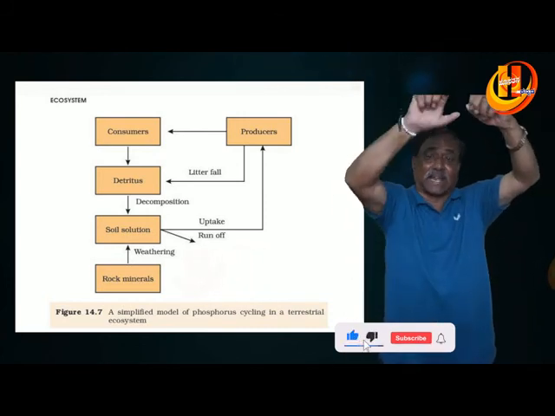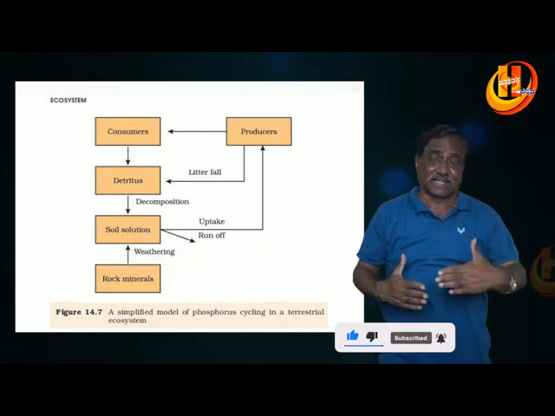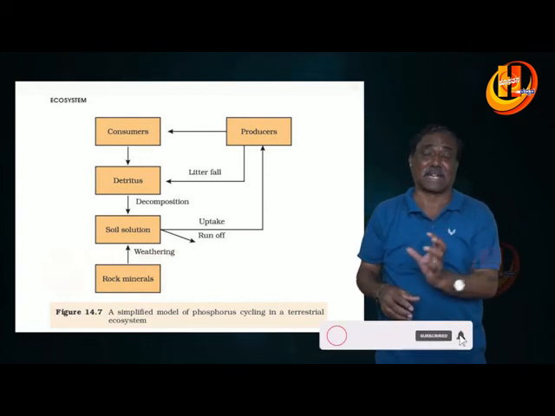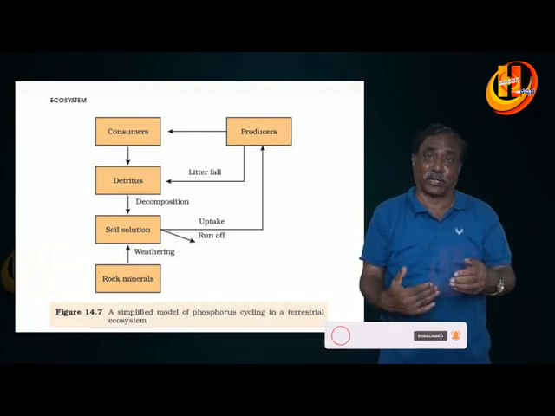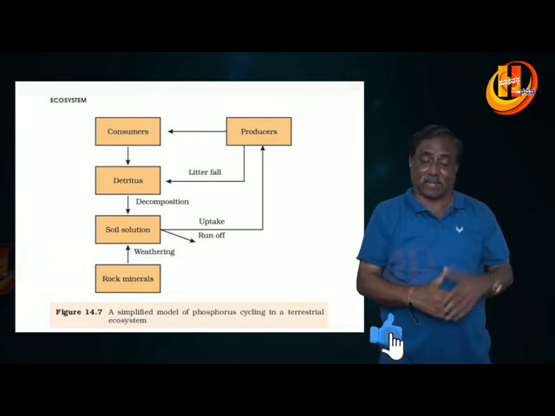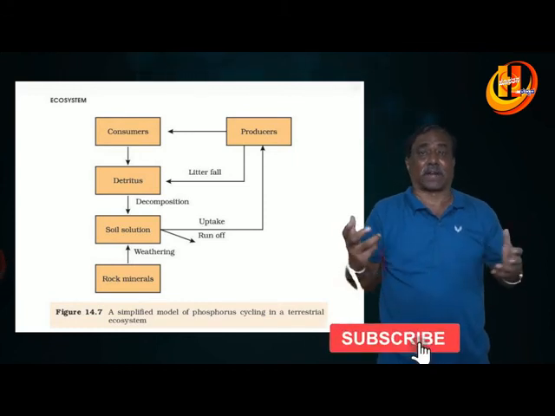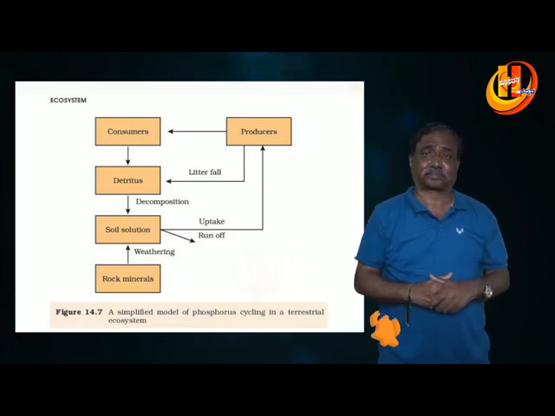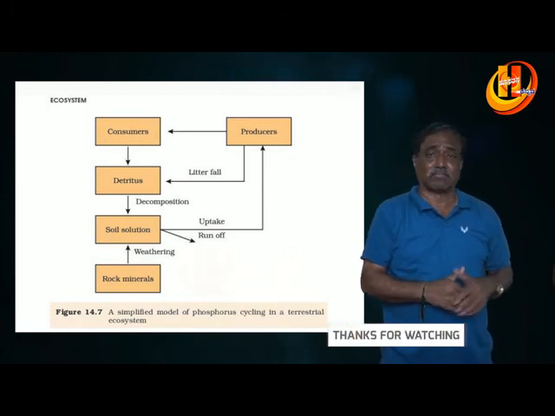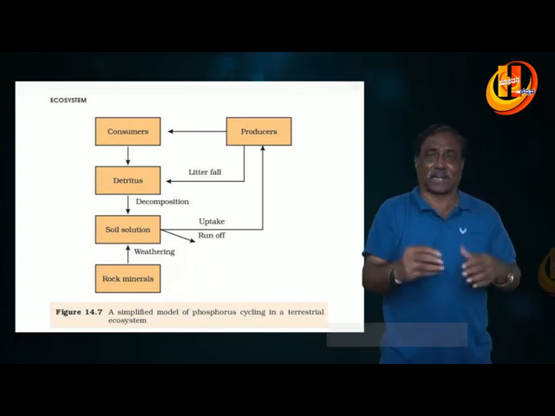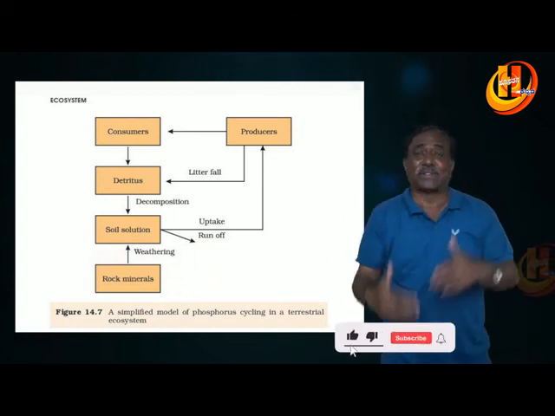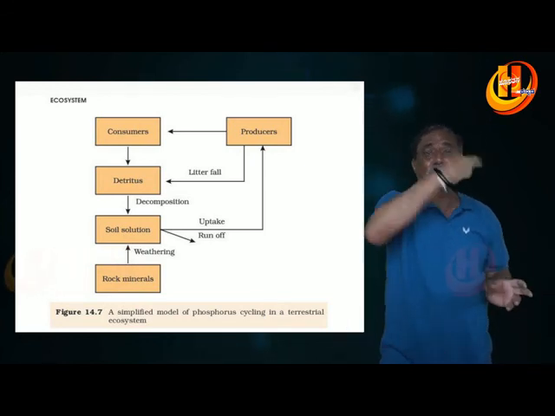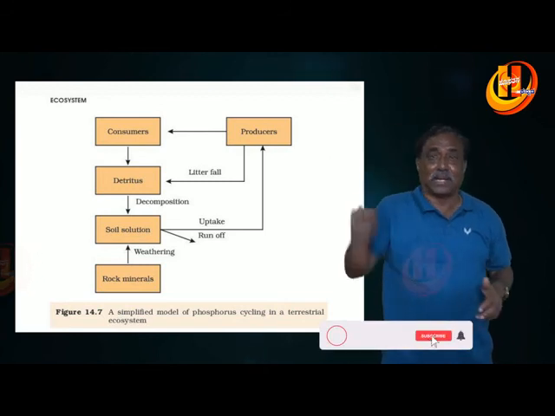When plants and animals die, they leave it in the soil, and detritivores and some bacteria cut these substances into pieces and convert them into solution, and weathering of rocks also results in phosphorus in the soil. Anyhow, the phosphorus which has reached the soil is converted into solution by bacteria, and once again this solution is absorbed by the plants. Thus the cycle will be repeated.